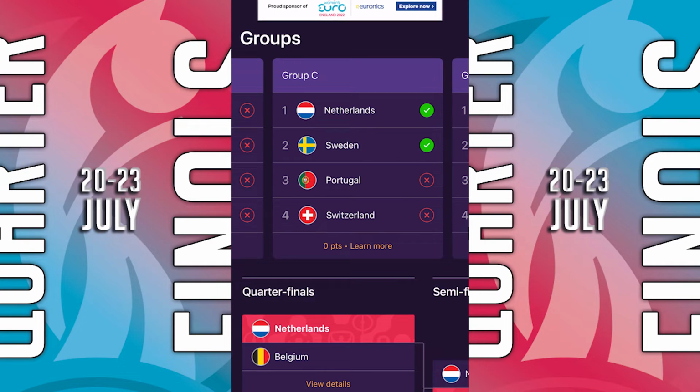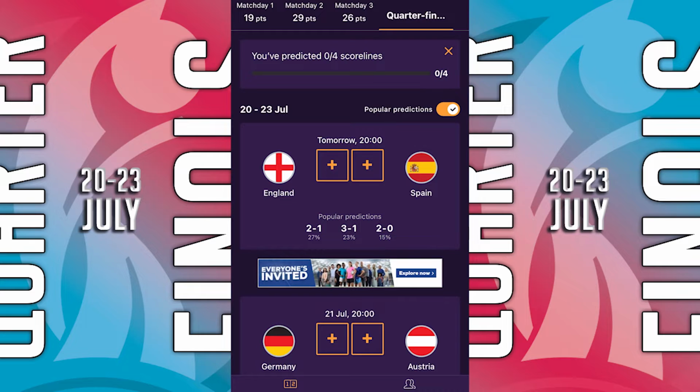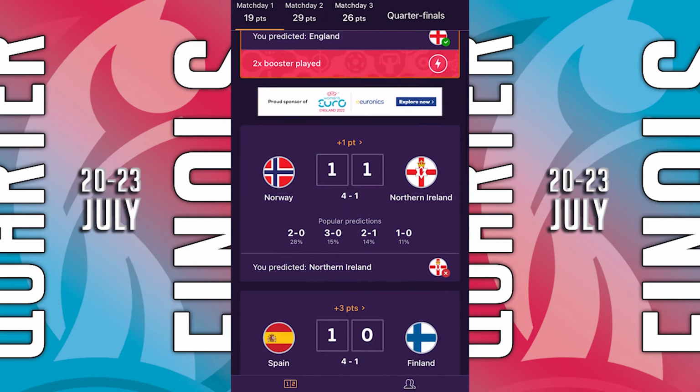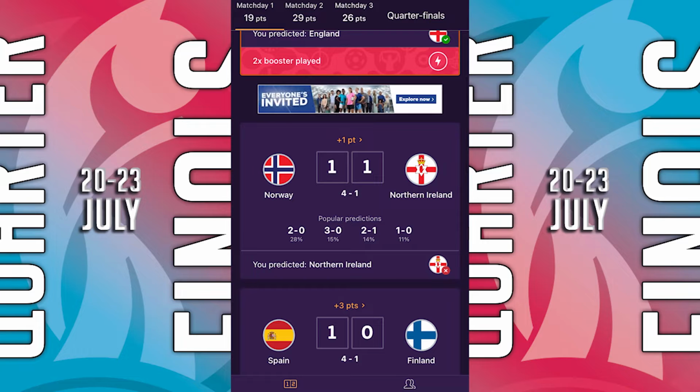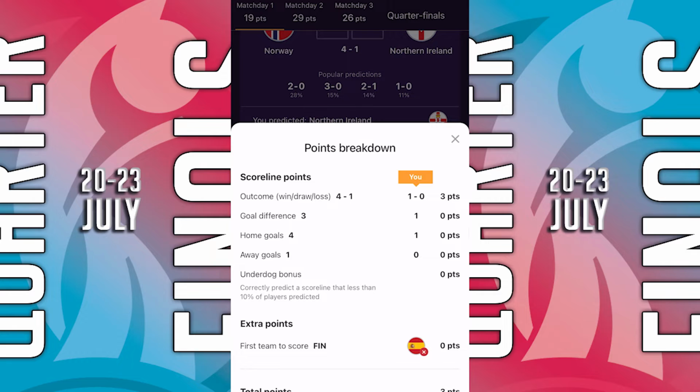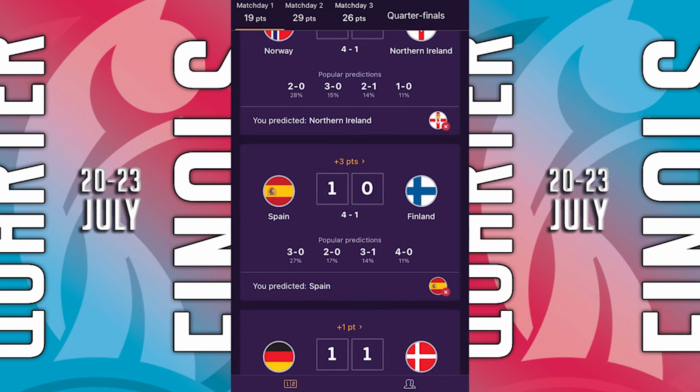Anyway, we'll go into the predictor. Okay, so for the predictor for match day 1, I ended up getting 19 points. 10 points for the England-Austria game. I said it'd be 3-0, it's actually 1-0. 1 point for the Northern Ireland game, well that'll be the point for the Northern Ireland goal. 3 points for the Spanish game, that'll be because I said Spain would win.